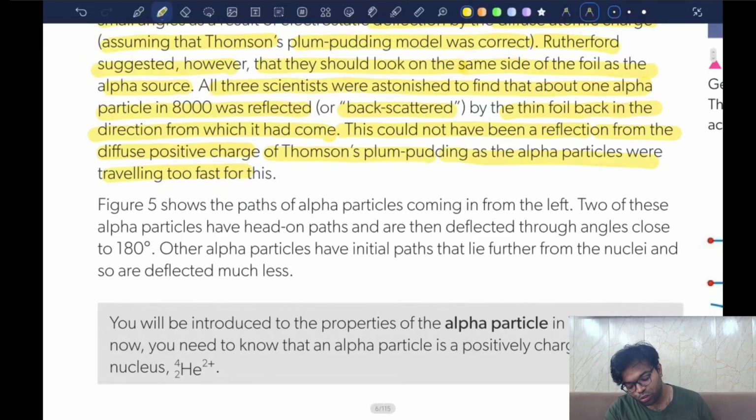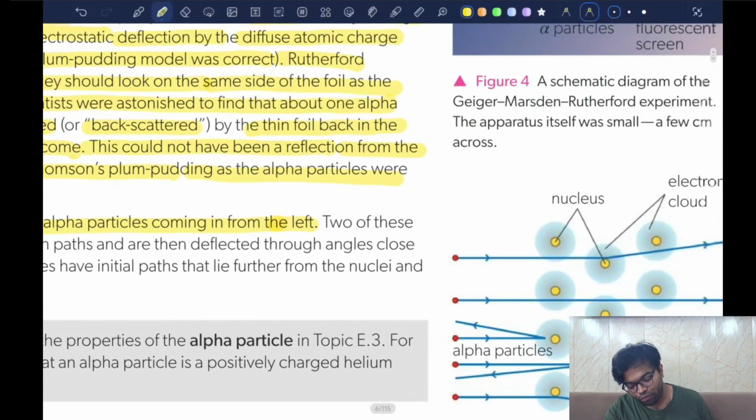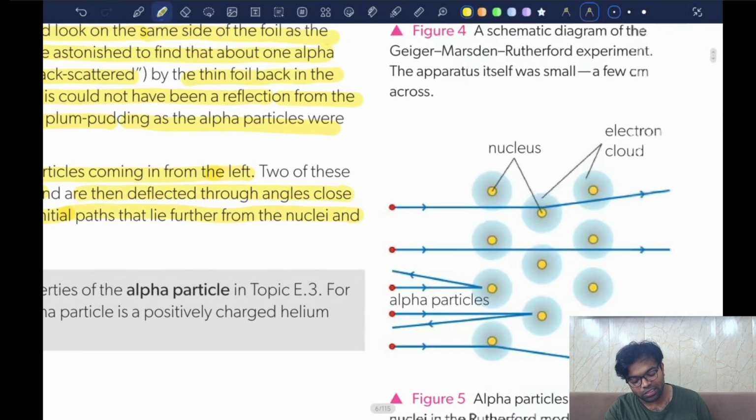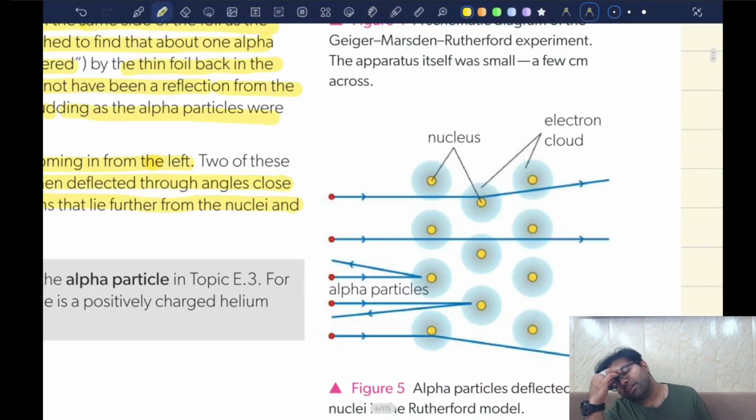Now, figure 5 shows the path of alpha particles coming in from the left. Two of these alpha particles have had head-on paths and they are deflected through angles close to 180 degrees. Other alpha particles have initial paths that lie further from the nucleus and so are deflected much less. So, the majority of the alpha particles which were far away from the nucleus went straight through as if there was no gold leaf to begin with.